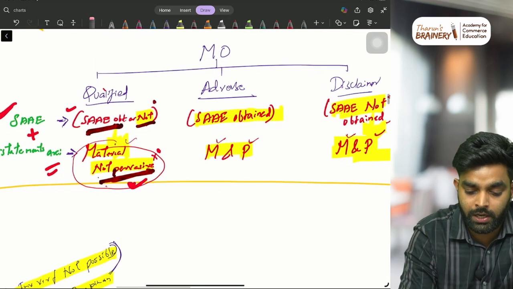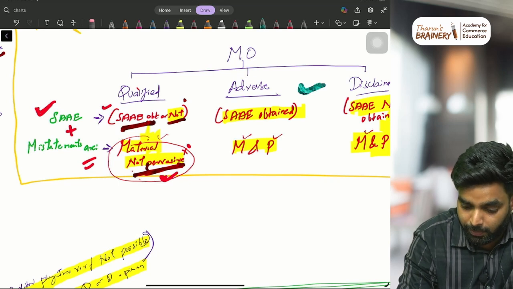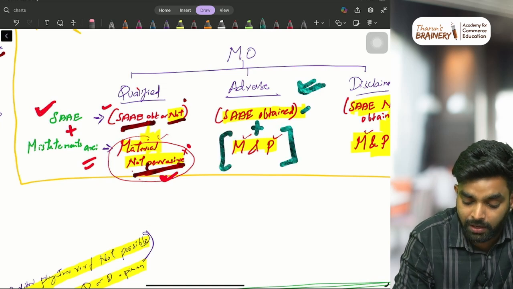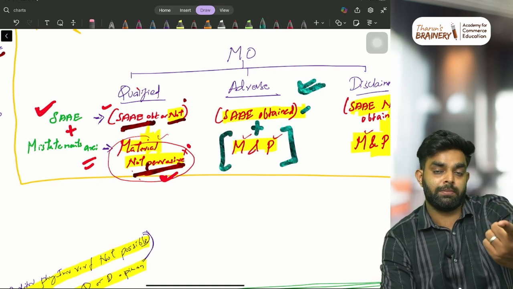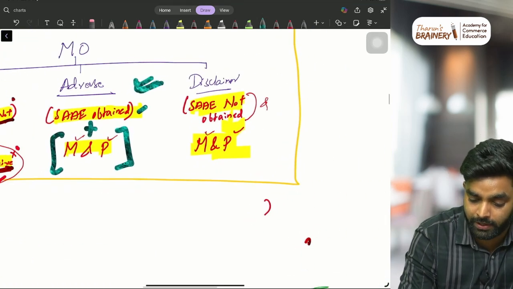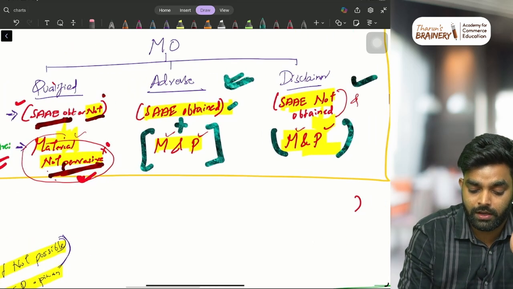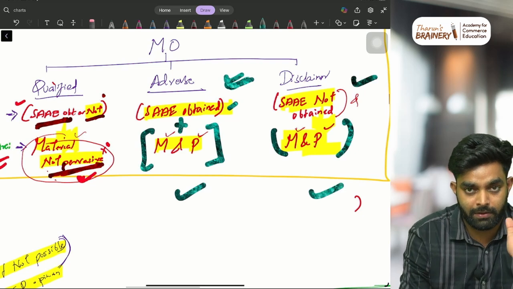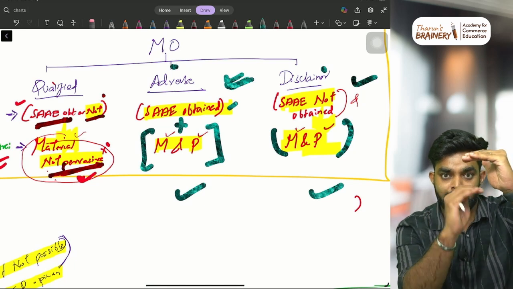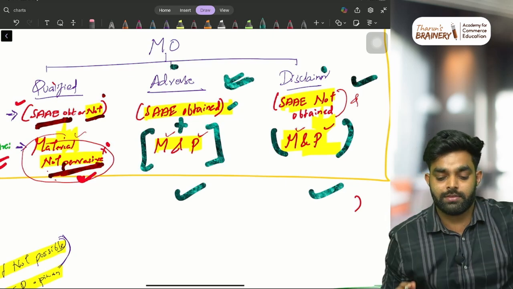Then adverse opinion, when are you giving it? Only when you obtained sufficient appropriate audit evidence, plus the misstatements are material and pervasive. It is an important misstatement and it is a very big misstatement also. It's a very big mistake, then you give adverse opinion. Then disclaimer of opinion: you are unable to obtain sufficient appropriate audit evidence, but the misstatements are material and pervasive. So in both these cases, misstatements are material and pervasive. The only difference between these two is whether audit evidence is obtained. Evidence obtained plus misstatements material and pervasive, give adverse. Audit evidence not obtained but misstatement is material and pervasive, give disclaimer.